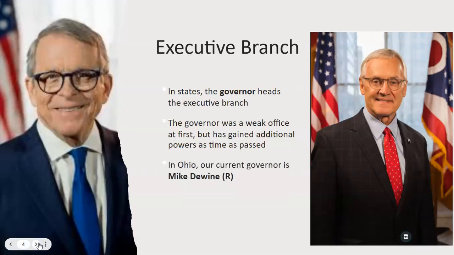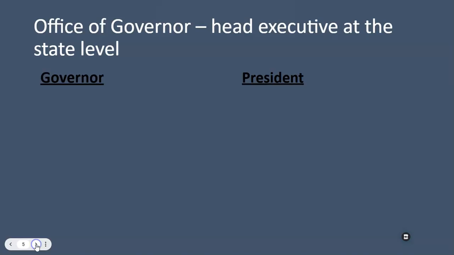So as I said, our current governor is Mike DeWine. He is a Republican, and the current lieutenant governor is Jim Tressel, also a Republican. Jim Tressel is a fairly new lieutenant governor. Up until last year, we had Jon Husted. Jon Husted was the lieutenant governor for most of Mike DeWine's 2 terms, but last year he was appointed to the United States Senate, filling a vacancy there, and then Governor DeWine got to pick his replacement, and he picked former Ohio State coach Jim Tressel.